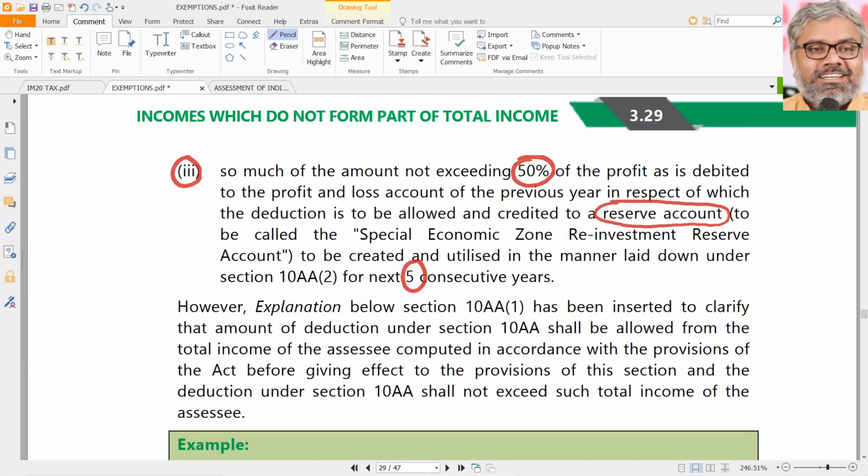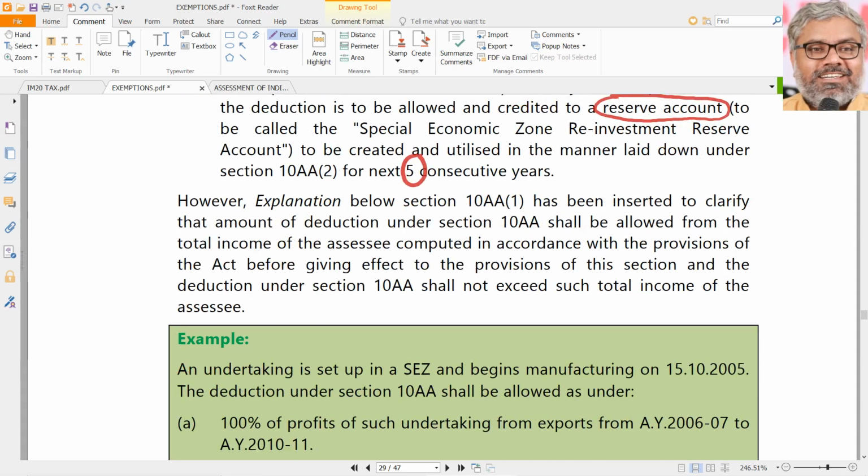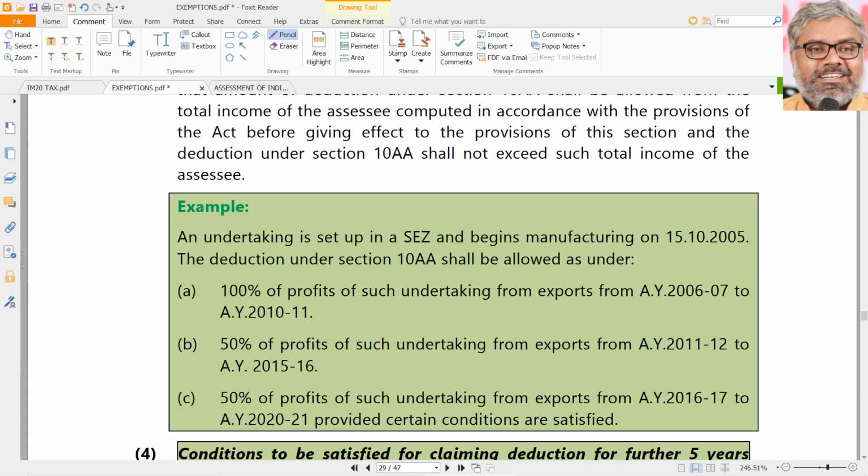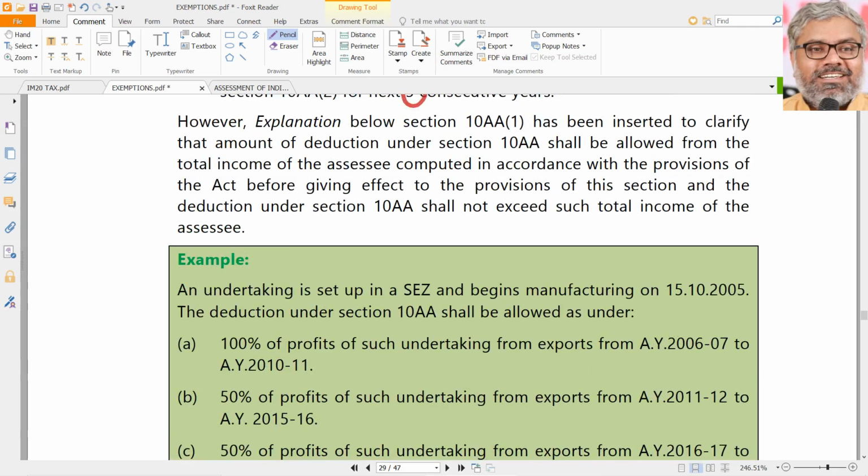Afterwards also you can continue to claim the reduction of 50% of profits, provided you have credited that amount, whatever amount you want to claim as exemption on which 50% is allowed, to a reserve account called Special Economic Zone Reinvestment Reserve Account. That is how the deduction or exemption under 10AA can be given. That's all. That's it. That is enough actually. That is the core provision of 10AA.